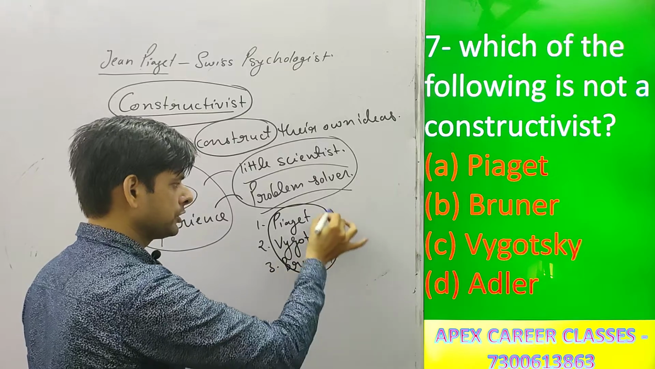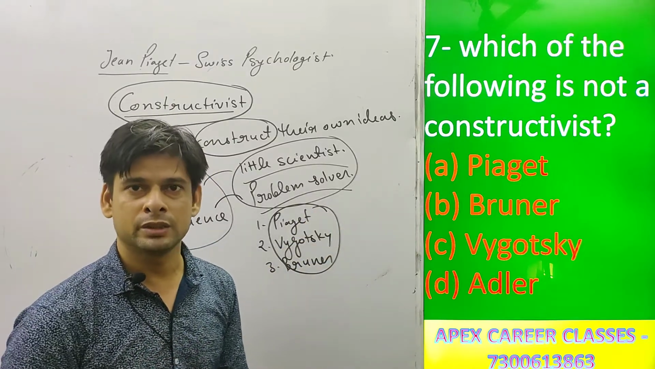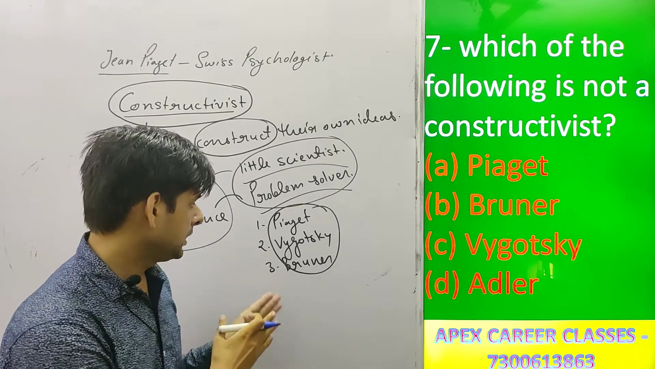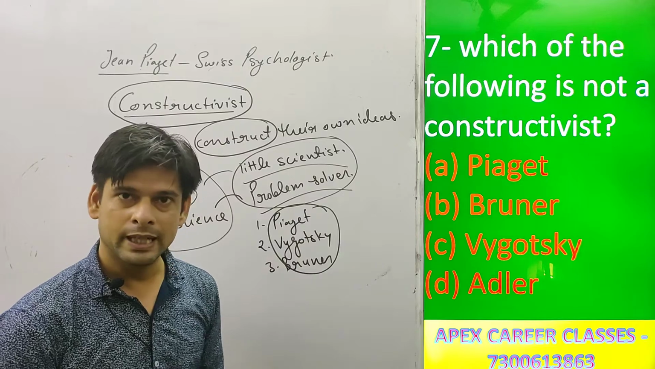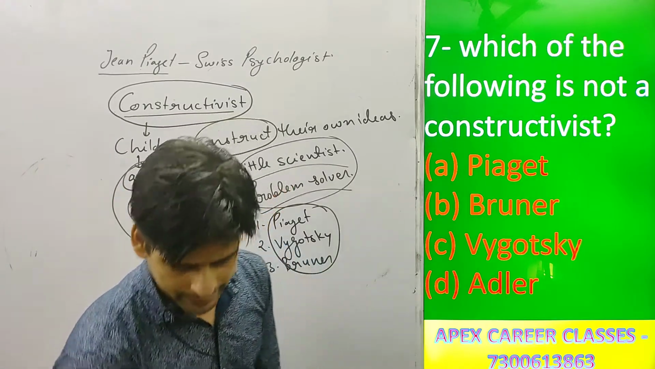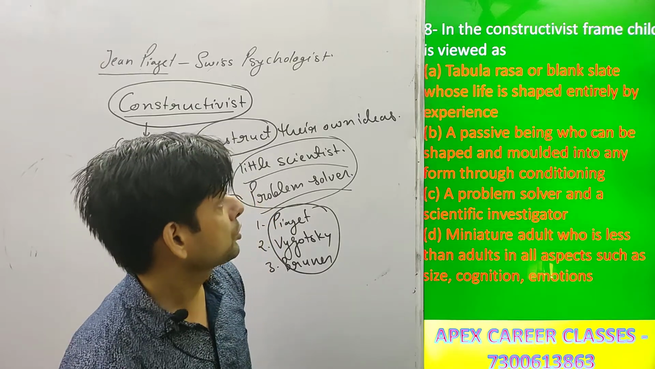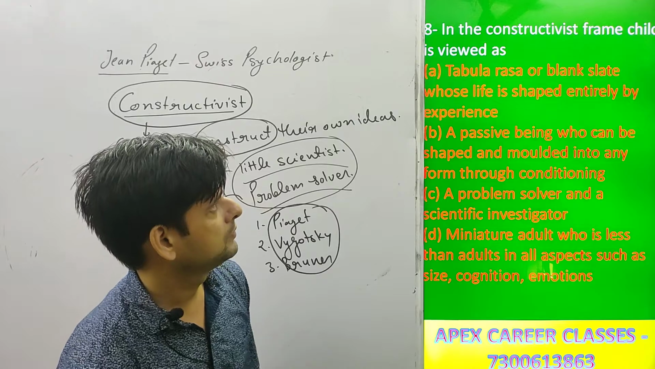These three psychologists believe that children construct their own ideas about this world. These are constructivists. So the correct option here will be Adler. Adler is not a constructivist. Let's go to the next question. Our next question is, in the constructivist frame, the child is viewed as.